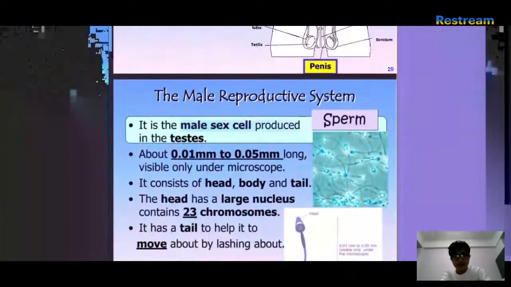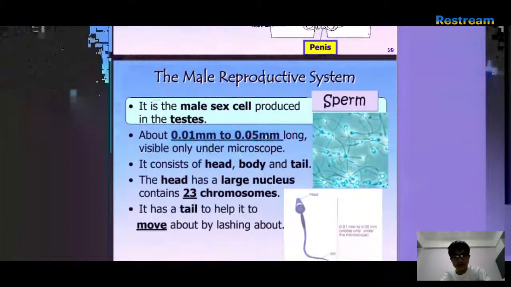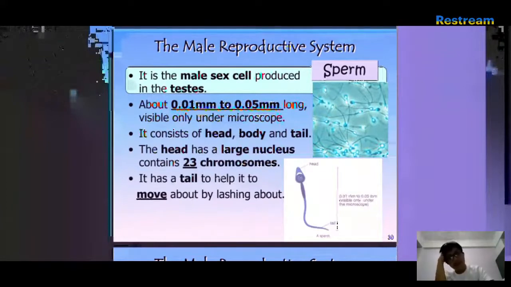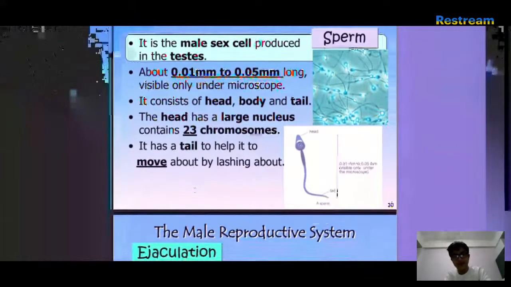Okay, sperm. Male sex cell produced in testes. 0.01 millimeters to 0.05 millimeters. And it's only visible under a microscope. They look like these tadpole things. It consists of a head, body, and a tail. It has a large nucleus which contains 23. Oh, I might need to memorize this. Okay. It has 23 chromosomes. I see. Okay, it has a tail to help it to move by lashing about like wires.